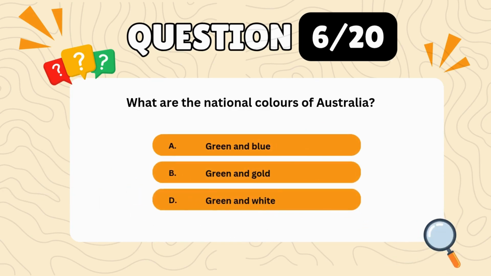Question 6. What are the national colors of Australia? A. Green and blue. B. Green and gold. C. Green and white. Correct answer, B. Green and gold.